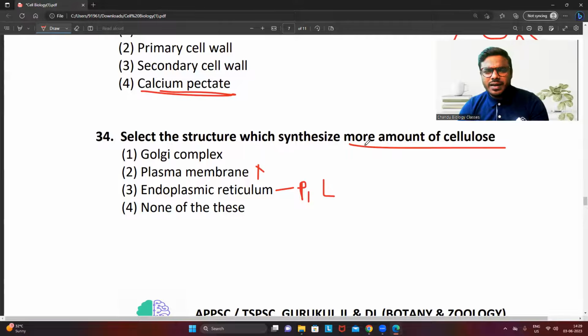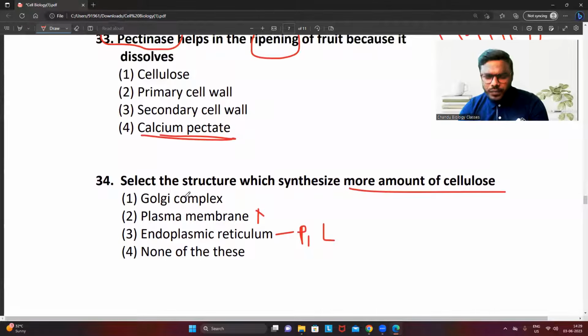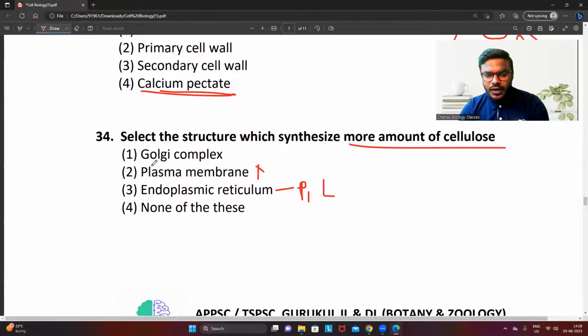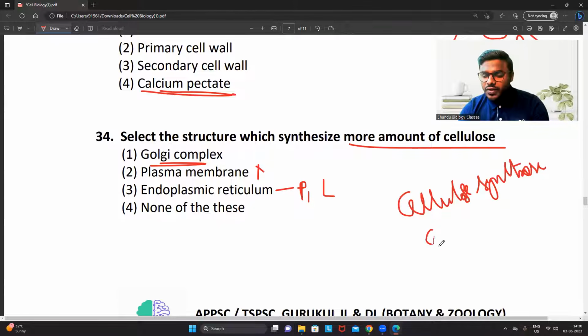See, I can't say the highest amount, friends, a minimal amount. The Golgi complex is involved in the synthesis of cellulose by an enzyme called cellulose synthase, where one glucose is added to another glucose, like that 20,000 to 40,000 glucoses will add and give rise to the synthesis of cellulose. Answer is number 1.